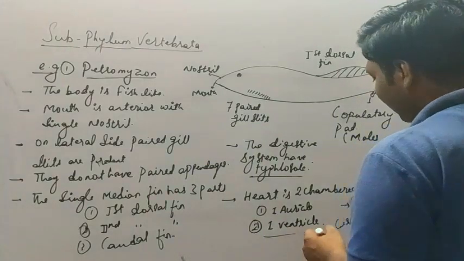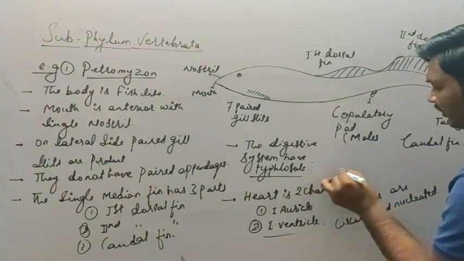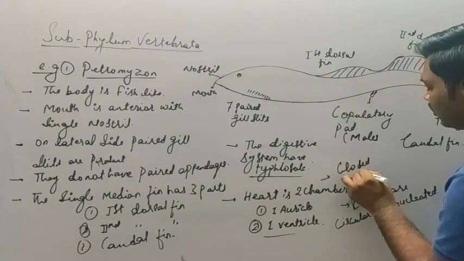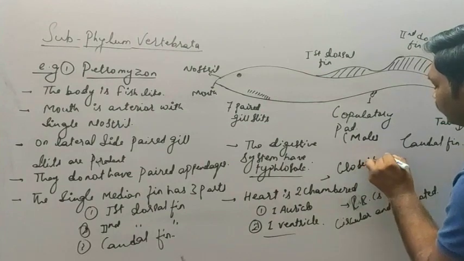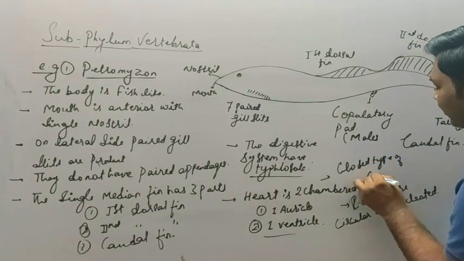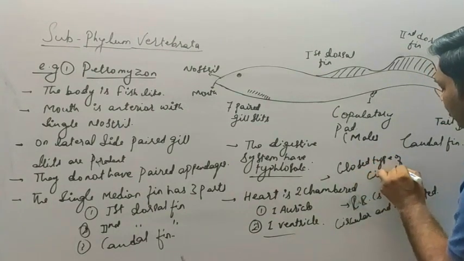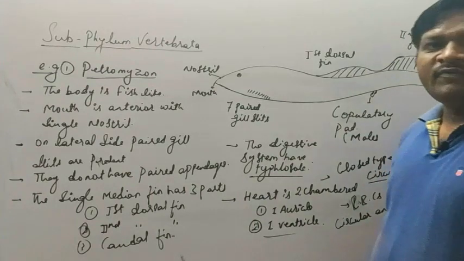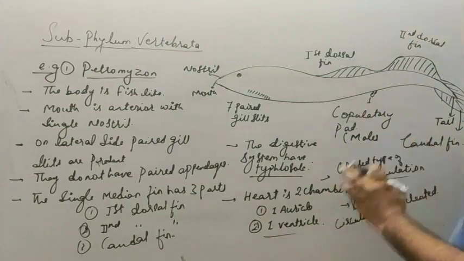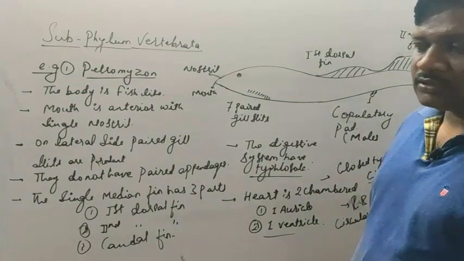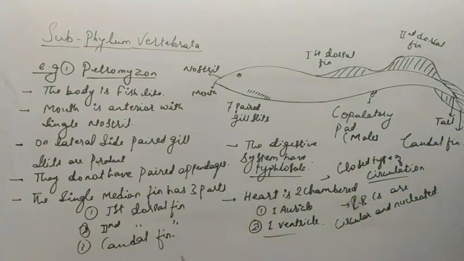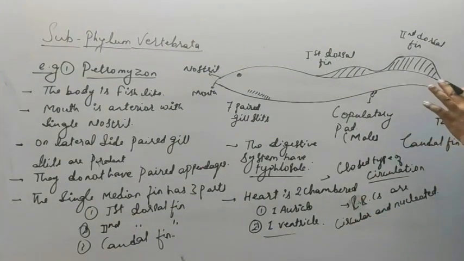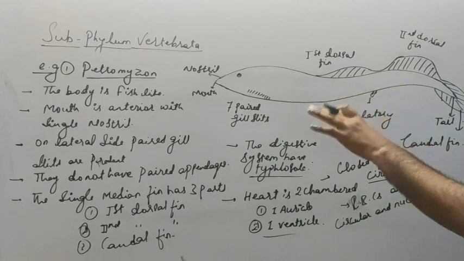And they show a closed type of circulation. As blood passes through the blood vessels, they have a closed type of blood circulation. So these are a few characteristic features of the petromyzon. There are a few more. Just pause the video and you can note all these points.